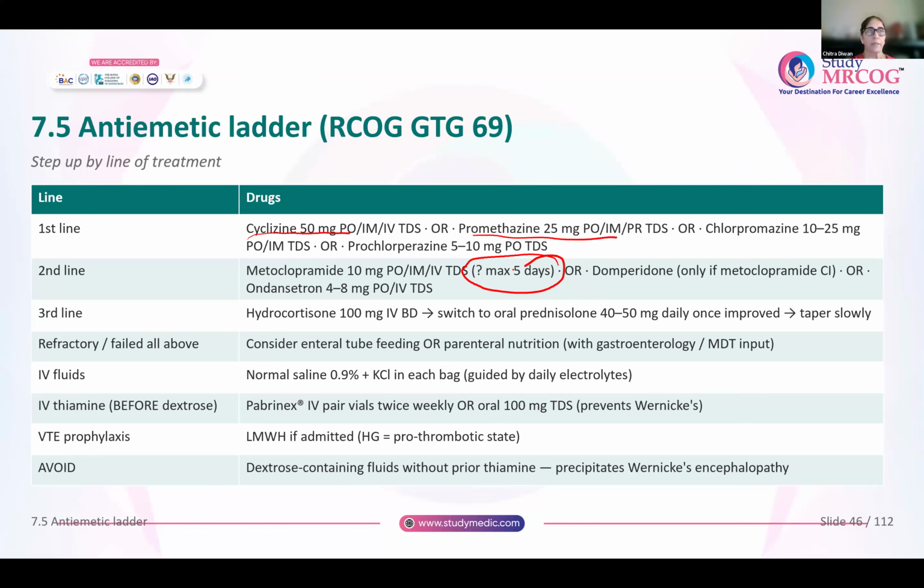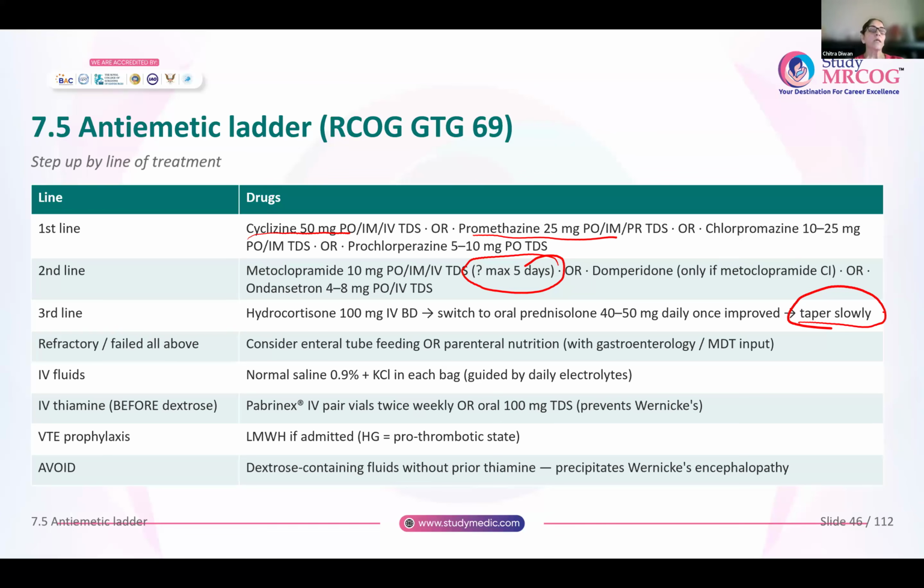Third line, when first line and second line drugs fail, is hydrocortisone. Initially you will give it in IV form, 100 milligrams two times a day. Once the woman settles down, then you can switch to oral prednisolone, 40 to 50 milligrams once daily till she improves, and then slowly you will taper it off. Please do not taper off abruptly. Slowly you will taper off the drug.